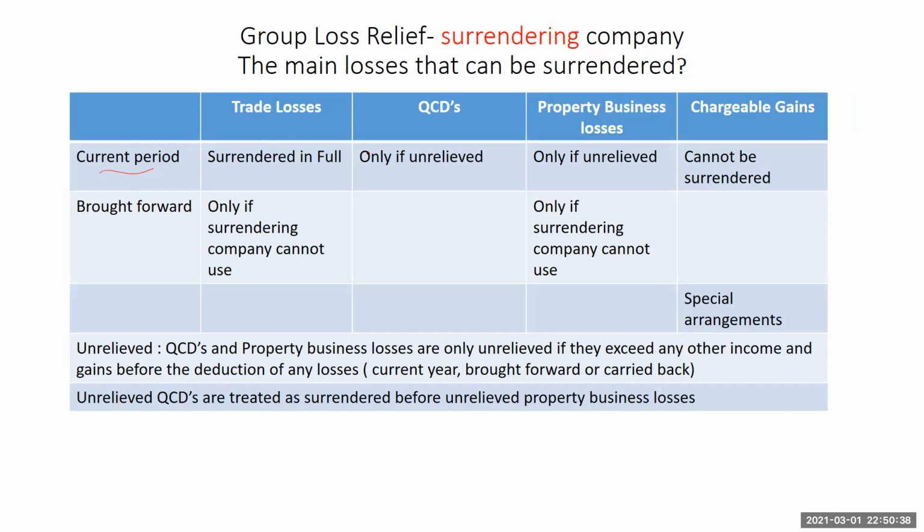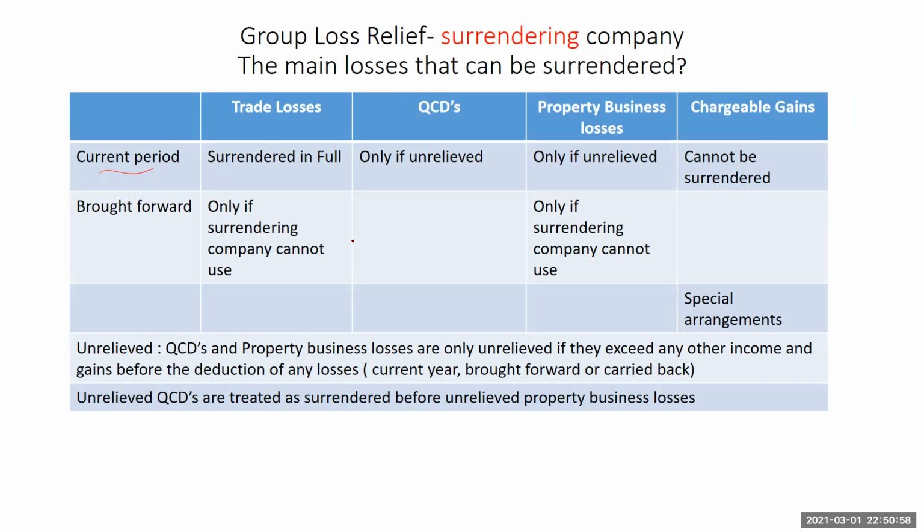In the current period, we can surrender trading losses in full only if the QCDs, the qualifying charitable donations, are not relieved, and only if the property business losses are also unrelieved. But again, we cannot surrender our chargeable gains in this scenario.